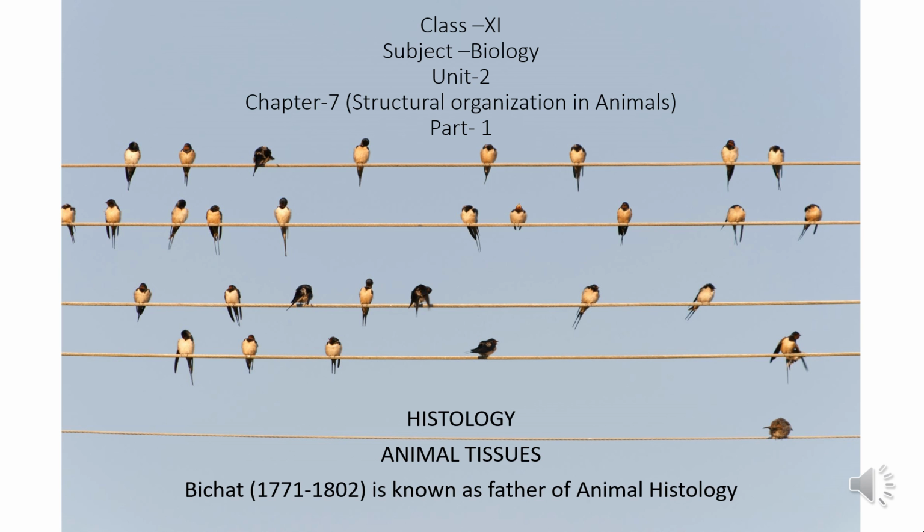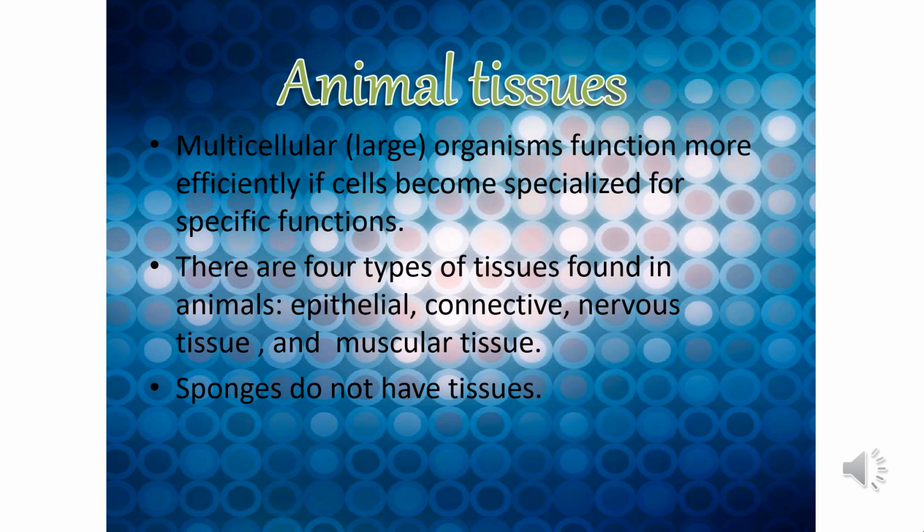First of all, you must know what the term tissue means. A tissue is a group of one or more types of cells and their intercellular substance that performs a particular function. The study of tissues is called histology. Bichat is known as the father of animal histology. So we'll be studying animal tissues.